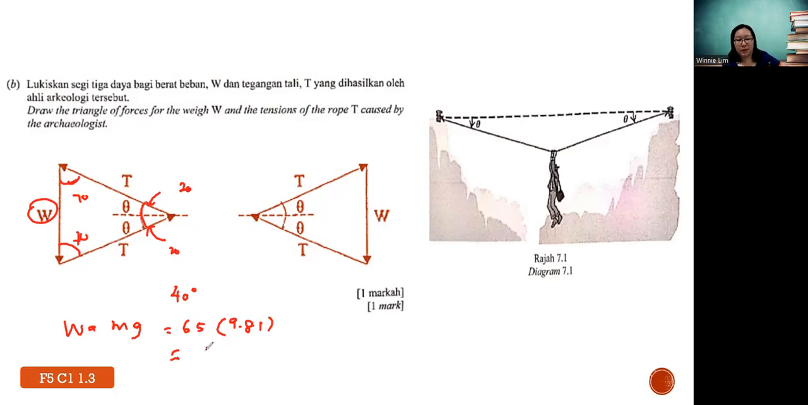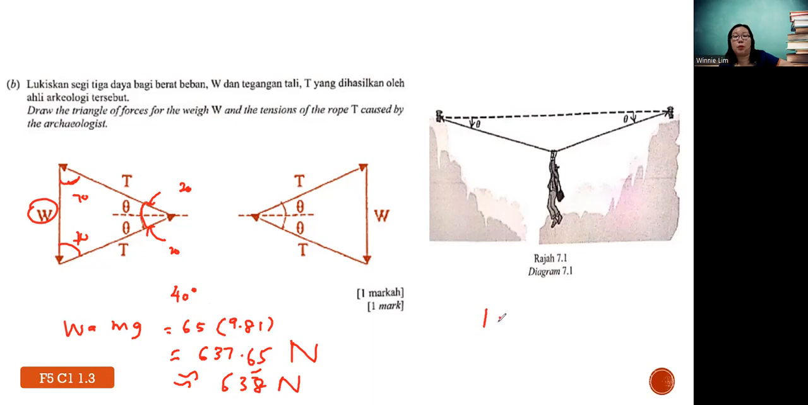Then you get about 637.65. Of course, you can't really be so accurate. So it's about 637 or 600, and if you use scale drawing, 38 Newton, then you choose the scale, understand?